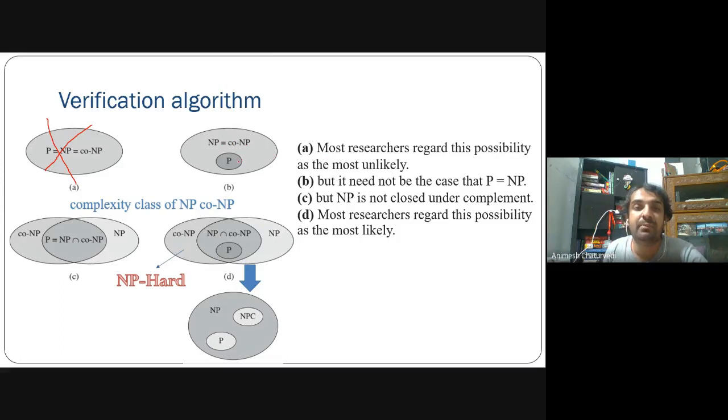in this case P cannot be equal to NP. So this is also discarded. Then, in this case, NP is closed under complement. So whatever is not part of NP, this is NP complement.